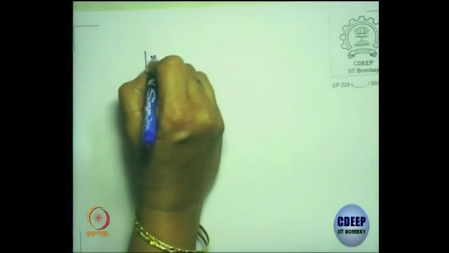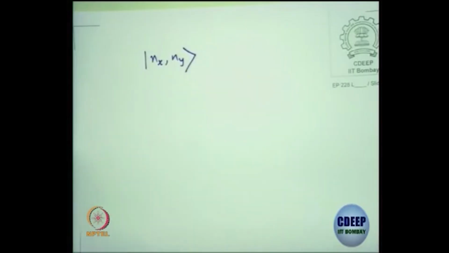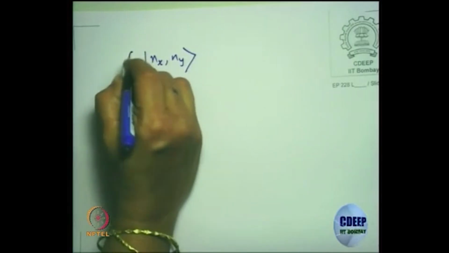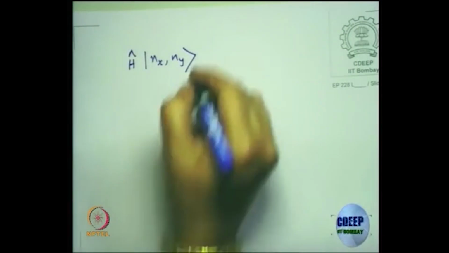Energy eigenvalues, for example, when you look at a particle in a 2-dimensional box, if you look at the first excited state, there are 2 linearly independent states, with nx equal to 1 and ny equal to 2, or nx equal to 2 and ny equal to 1, where you will have the same energy eigenvalue. Formally, you can write the Hamiltonian operator for a particle in a 2-dimensional box, which will give you